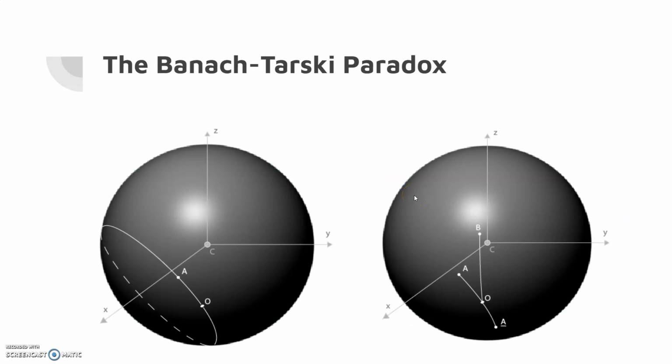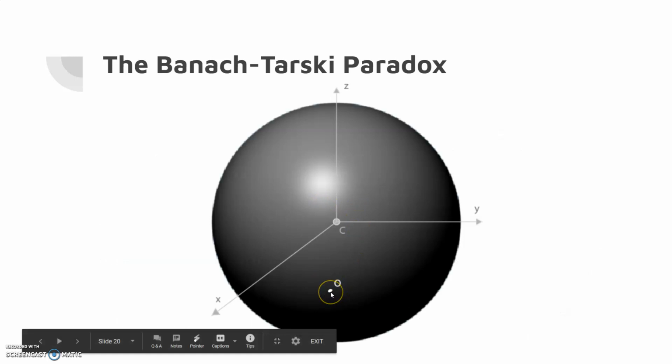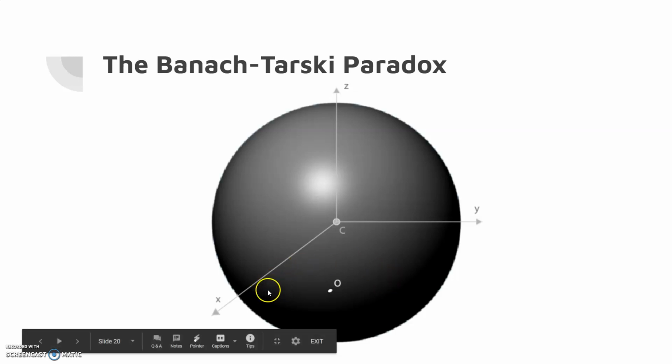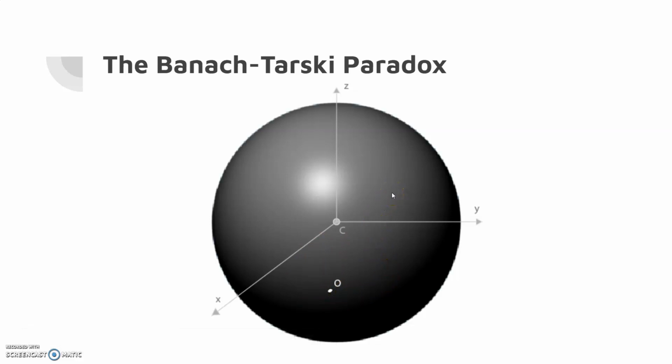So, let's take some point on the surface of the sphere. Actually, I can see it here. Called O. We don't have to know where it is exactly, just know that it's somewhere on the sphere. What we really need to clarify are two unique transformations, A and B. We'll define transformation A as rotating the sphere about the x-axis by 45 degrees counterclockwise, right here. And transformation B will be rotating about the y-axis by 70 degrees clockwise. Both of these are from the perspective of the positive end of the respective axes.